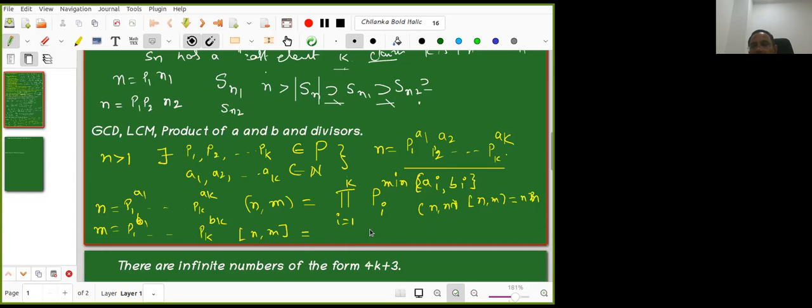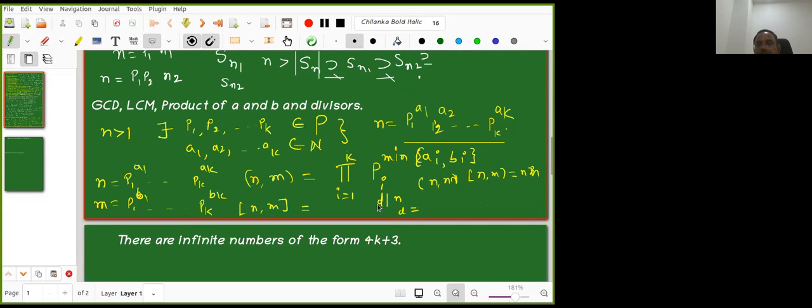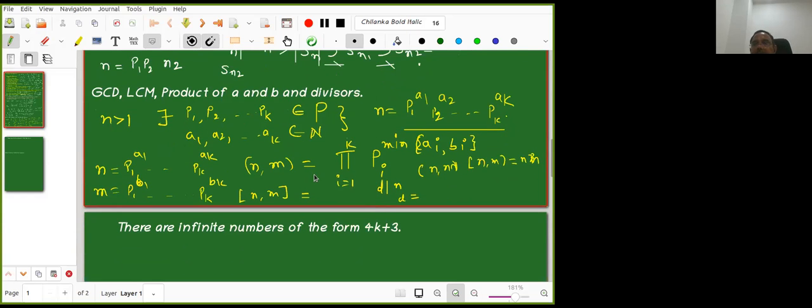Great. Now I am asking another last question: D divides N. How does D look like? So let us say N is equal to P1 power A1, P2 power A2, up to Pk power Ak. Now D divides N. How does D look like? Yes, any one of you? No one is telling, so I will ask one of them. Shivani ji, can you help us?